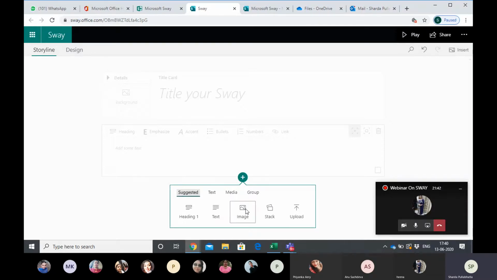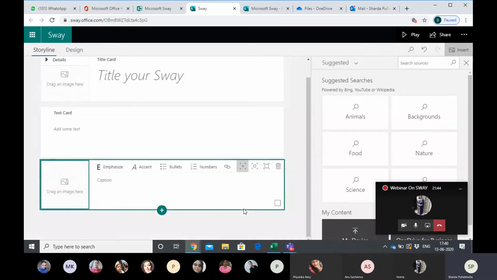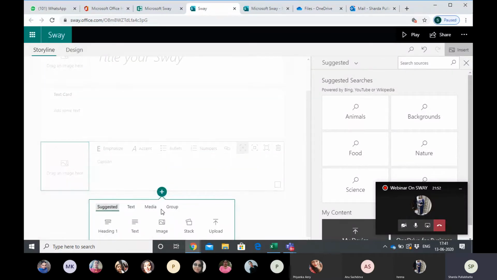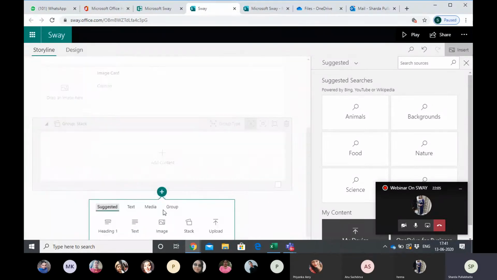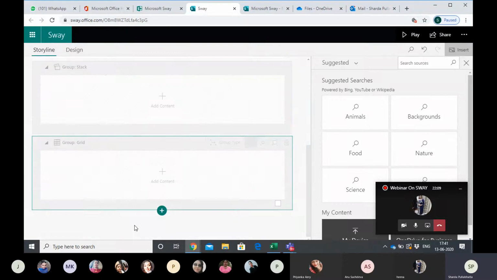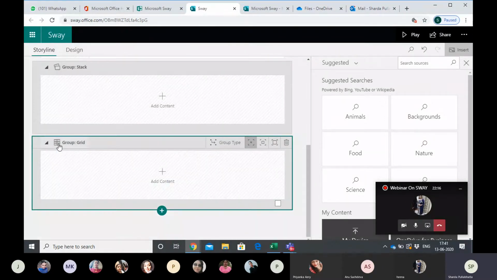So we have taken text, then we take the image part, and when you take an image, see here is the left side option where it shows drag an image. You can insert any image. As of now we are only taking different cards and then we proceed further. Now I am clicking on this insert stack group. When I go to media, I can also insert any media files here, but as of now I do not want any media files. I click on group and I insert a grid as well. See how the grid view is coming, 9 by 9 on the left hand side.